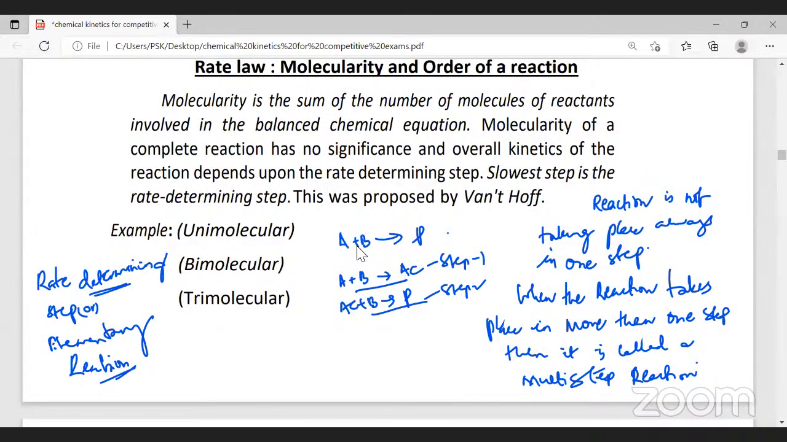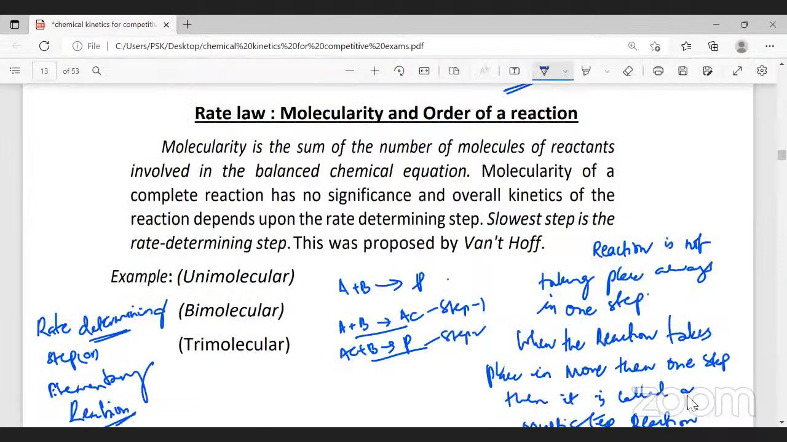Now, the rate determining step is also called as elementary reaction. Now, we are talking about something called as molecularity and order of the reaction. I told you a reaction need not be always in one step. The reaction can take place in more than one step. When the reaction takes place in more than one step, it is called as a multi-step reaction. In a multi-step reaction, the slowest step is called as a rate determining step. And that step is otherwise also called as elementary reaction.